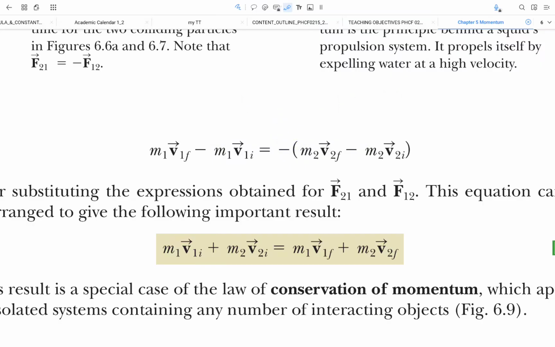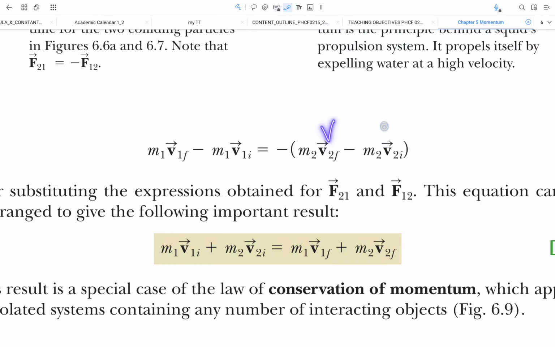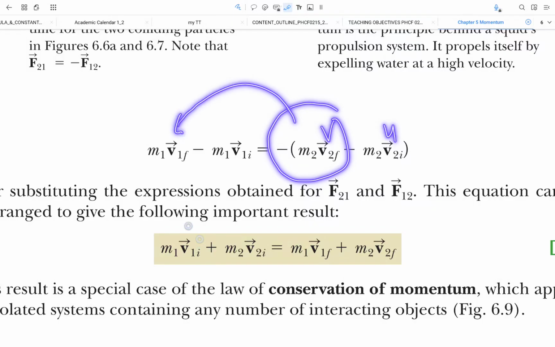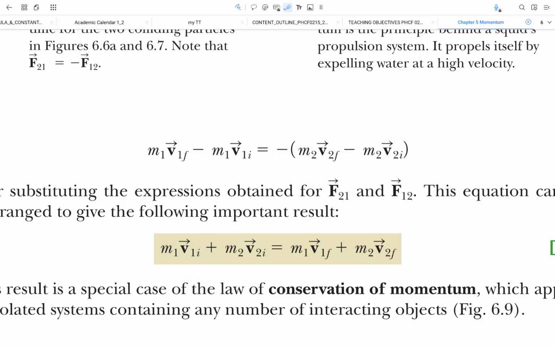If you find this expression confusing, you can have this as V, this as U, and again here as V, here as U. Rearrangement of this expression gets you the V final over here. You can have it the other way around, no problem at all.